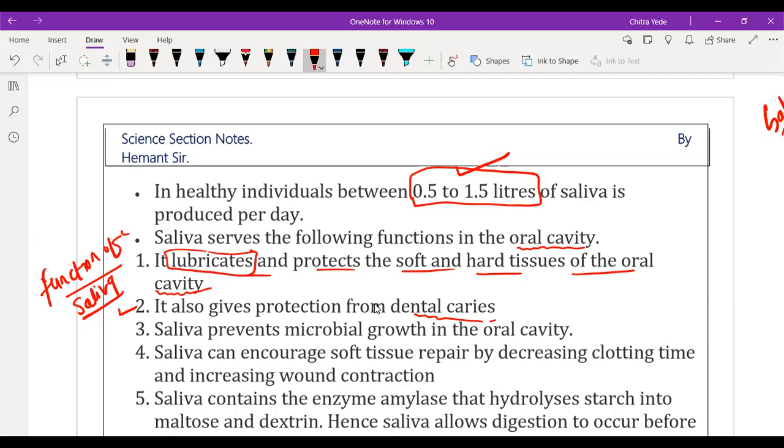Now, the third function: saliva prevents microbial growth in the oral cavity. It helps to prevent the production of harmful microorganisms in the oral cavity. This is the third important function of saliva.